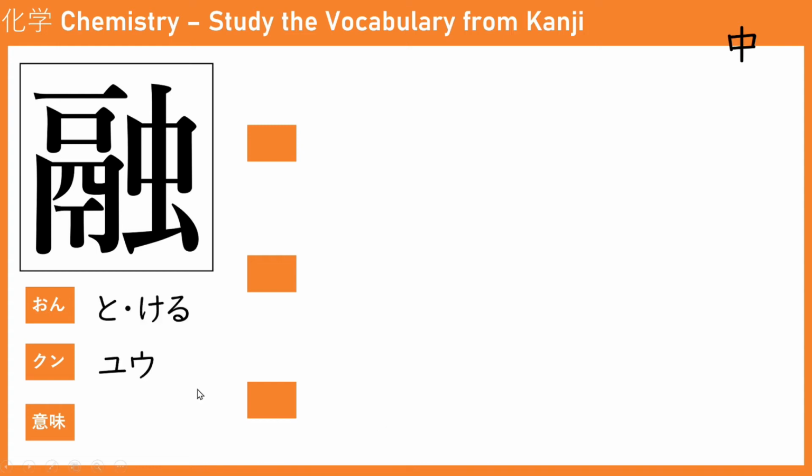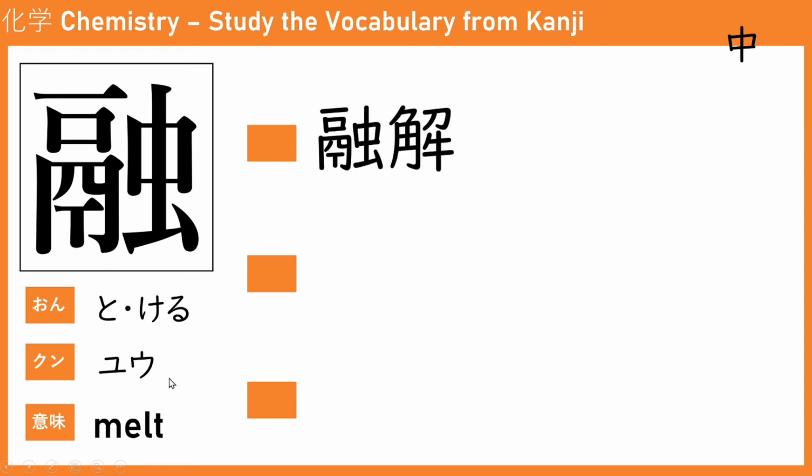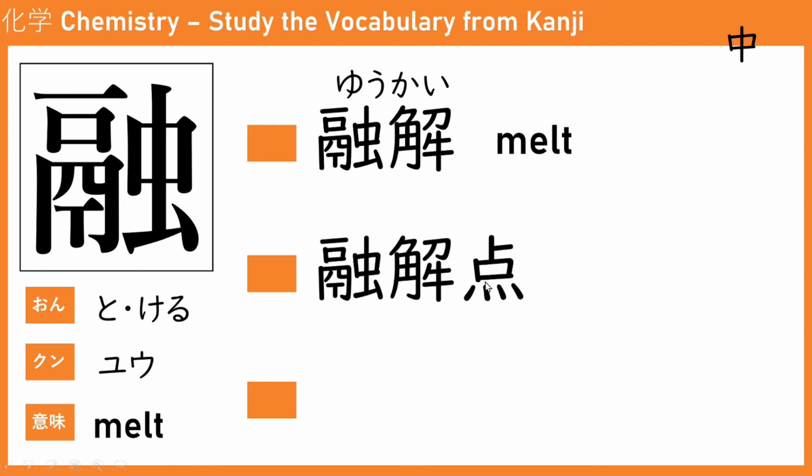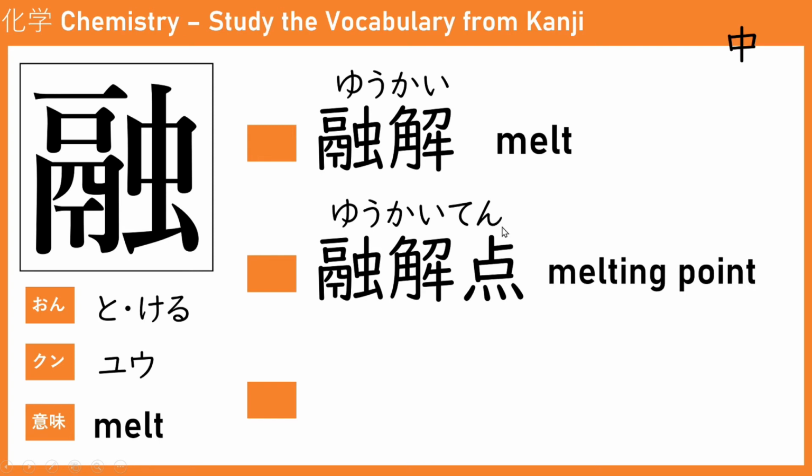The next kanji is yu, or tokeru. Tokeru means to melt. So the first one is yukai. Yukai means melt. In chemistry, you can say it when you melt, say, iron, metal, or you melt the ice into water. If you add the last kanji, yukaiten. Ten means point, which means melting point.